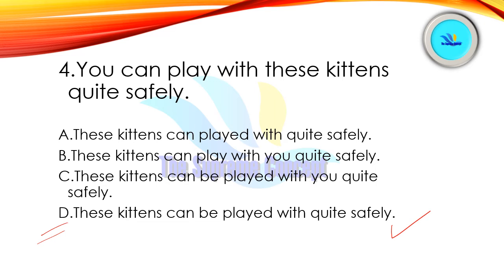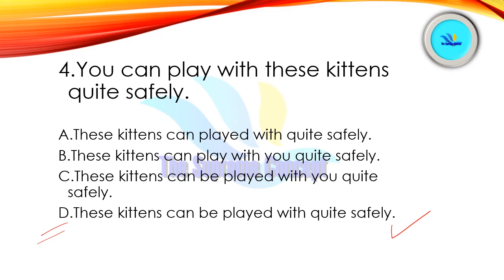We need to use a structure like auxiliary plus past participle, where auxiliary means any kind of helping verb, and it also includes modals. So modal plus be plus V3. So these kittens can be played with quite safely.